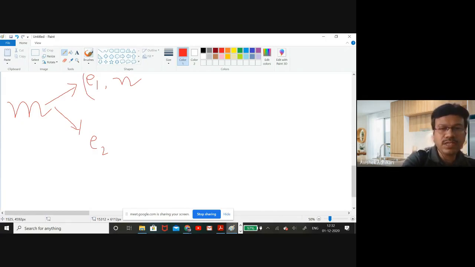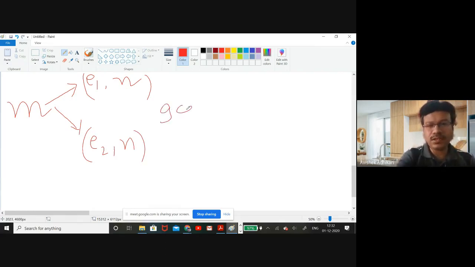You are using the same n, but you have changed the exponents in such a way that GCD of e1 and e2 equals 1.